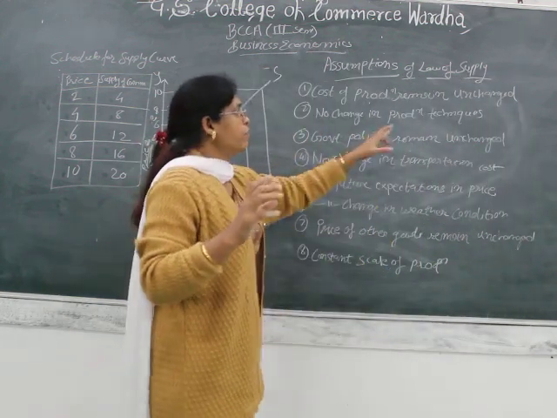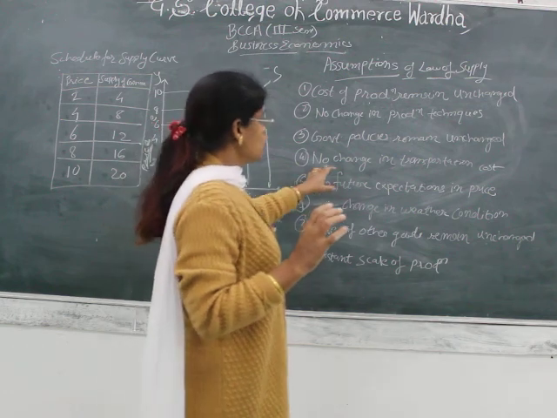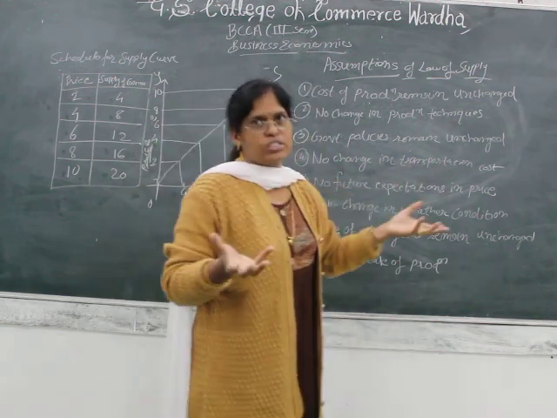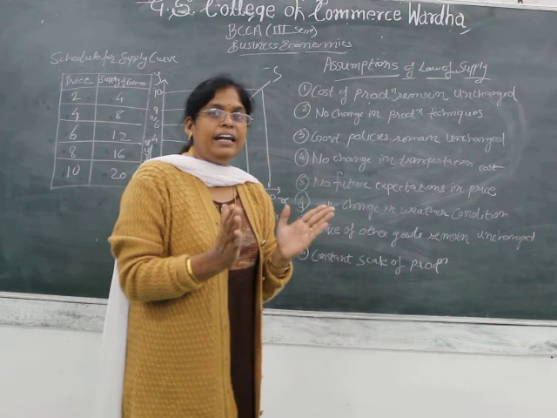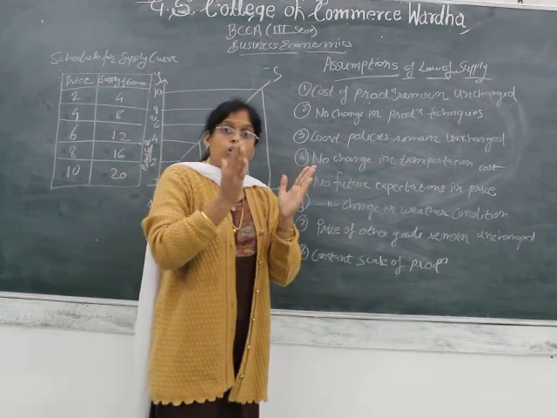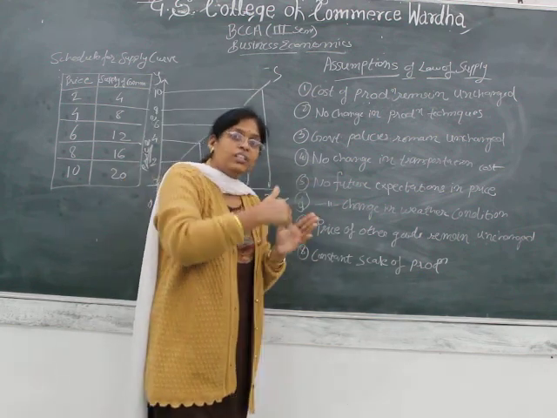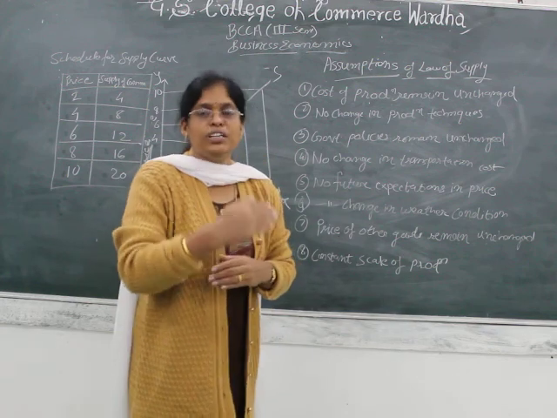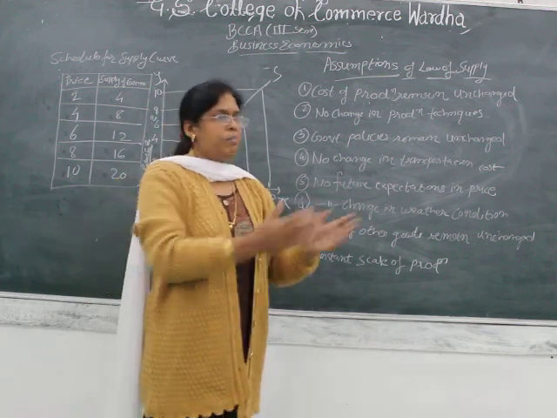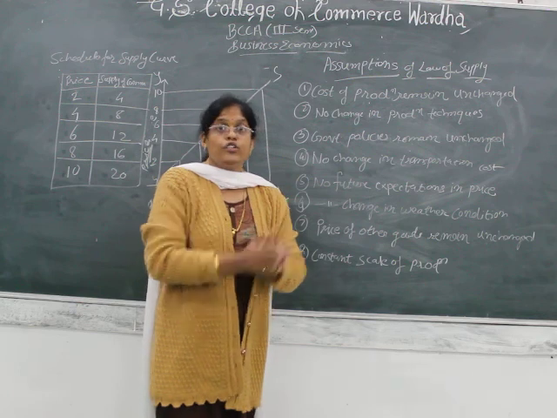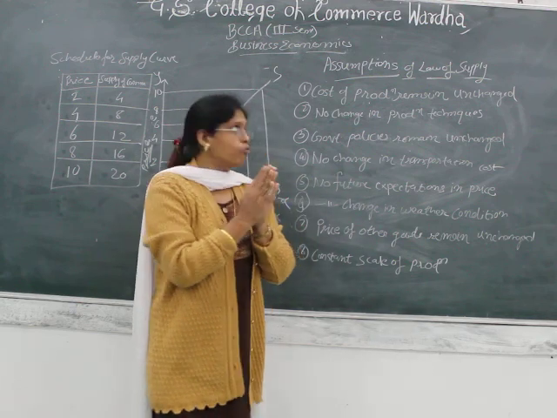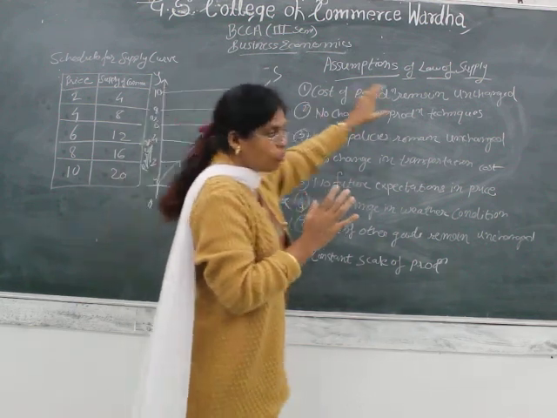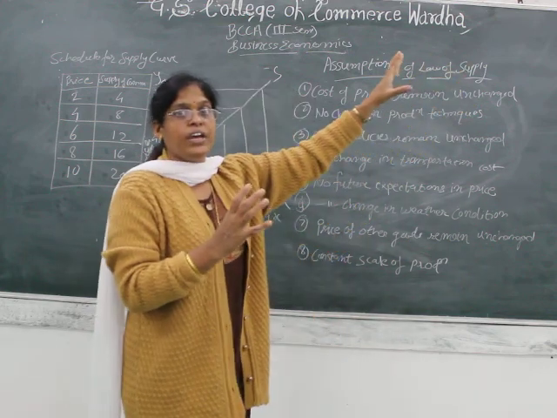Okay, so government policies remain unchanged. No change in transportation cost. Again, what you need to understand is that cost of production means whatever cost he has assumed for producing those particular goods. Maybe say 1000 quantity of goods. So for those 1000 quantity of goods, what cost of production has he assumed?